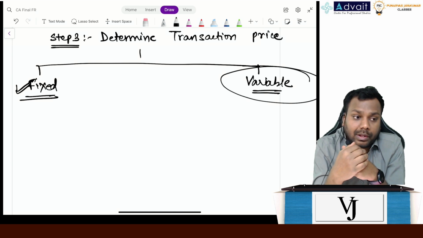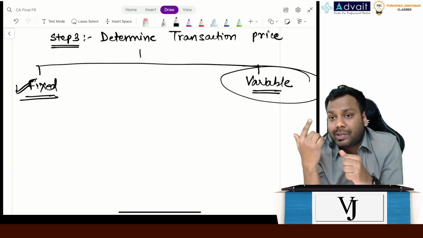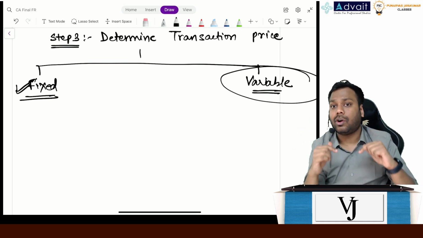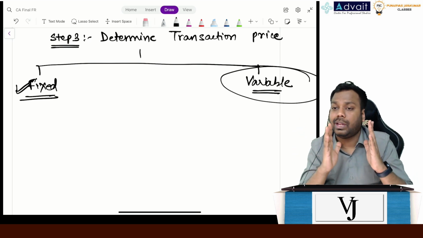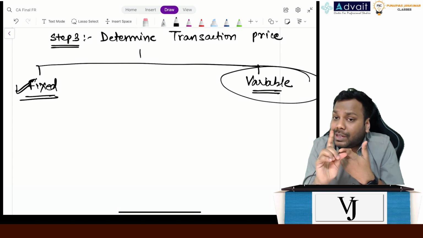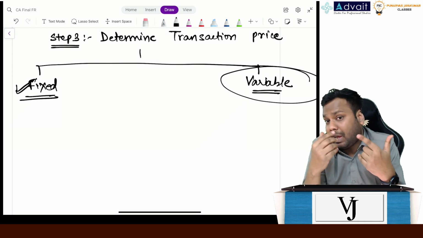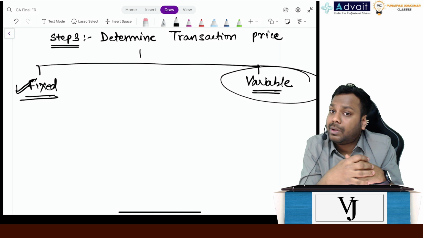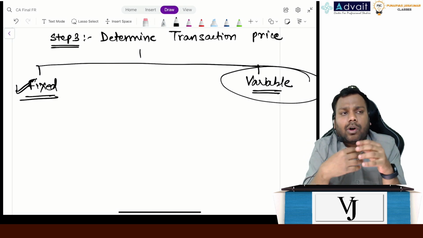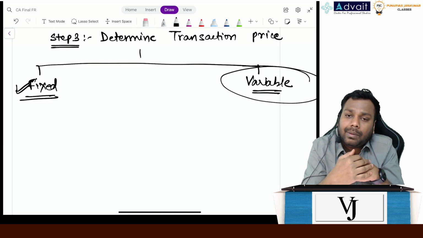Or the amount which I have to receive in the future is certain, but whether I receive it or not is not certain. Again, it's variable. If the right is certain but what amount I'll get is uncertain, again it becomes variable. Or if there is a component of rewards, penalty, discount, all these again make it variable.